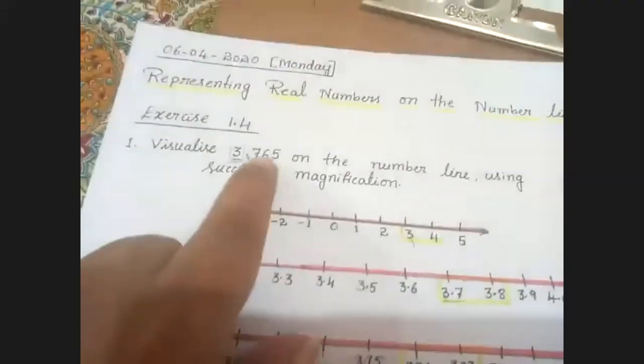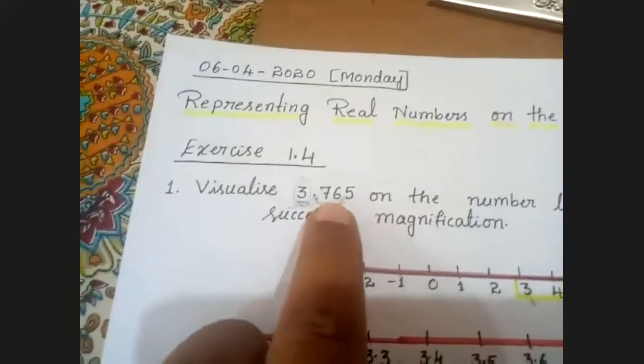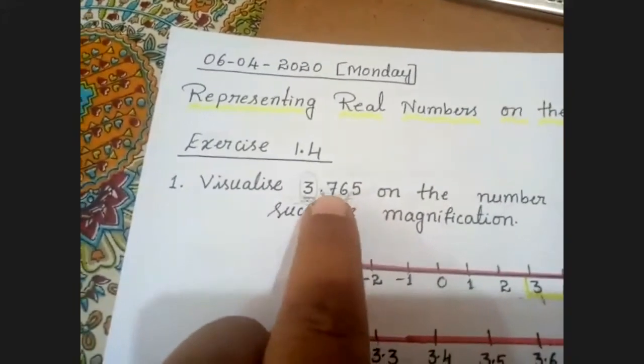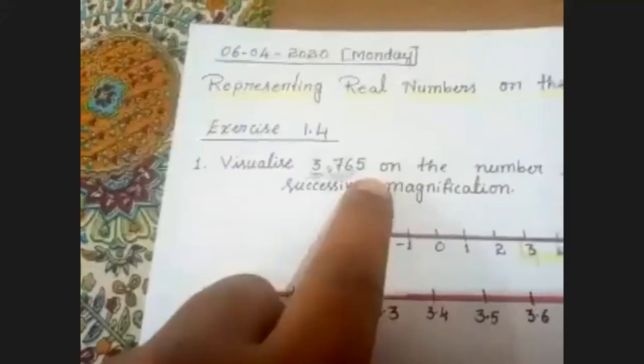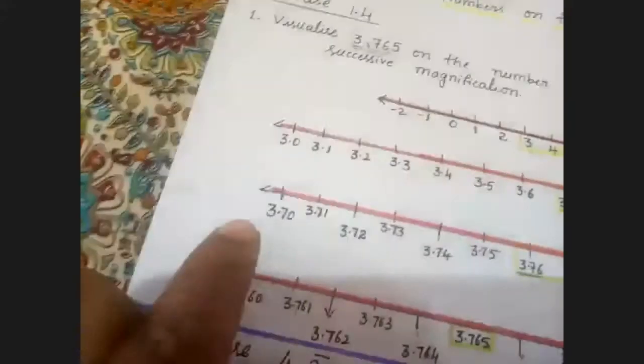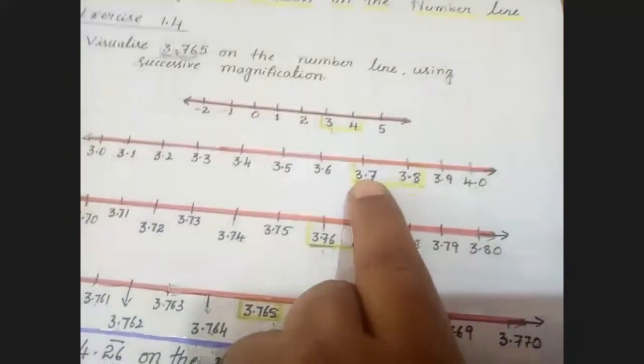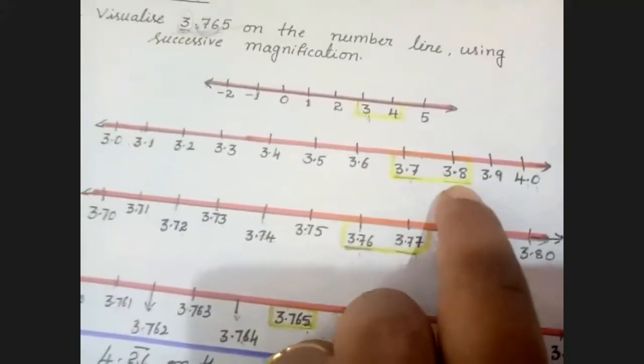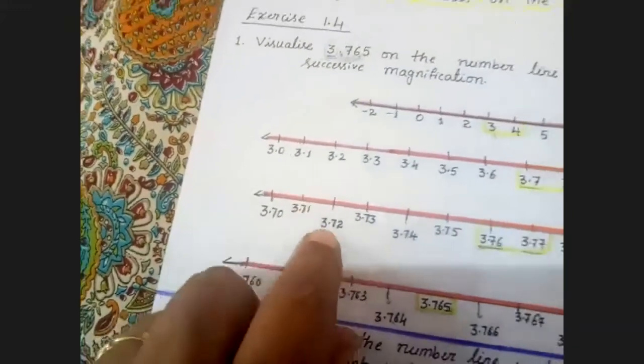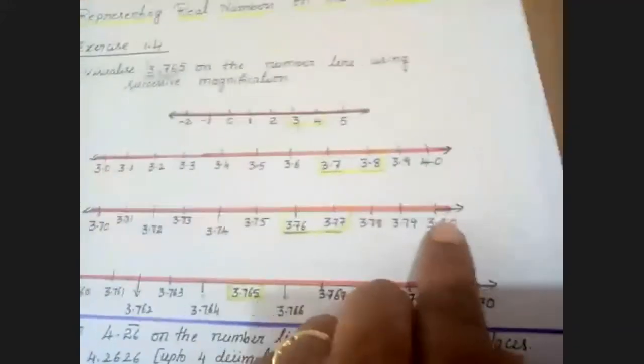Then come to the second decimal digit, the 100th place. The 100th place is 76. This 3.76 lies between 3.7 and 3.8. Now take these two numbers as 3.70 and 3.80. Now continue: 3.70, 3.71, 3.72, up to 3.80 I mentioned. Now we'll go for the third digit, that is the thousandth place.